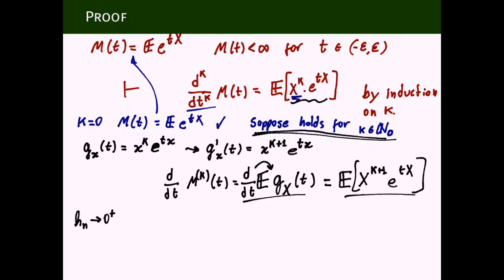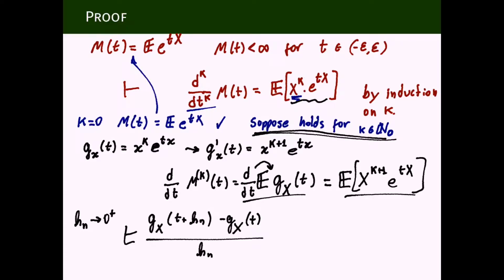And then we want to study g_x of t plus h_n, minus g_x of t, divided by h_n, and take the limit as n tends to infinity, and see if the expectation of this will converge to the expectation of the derivative.